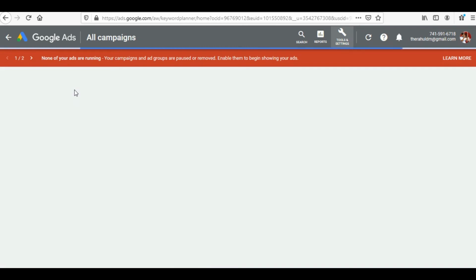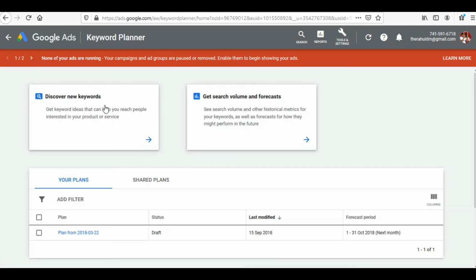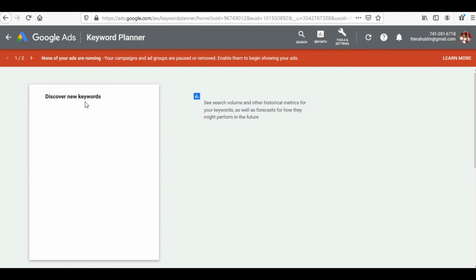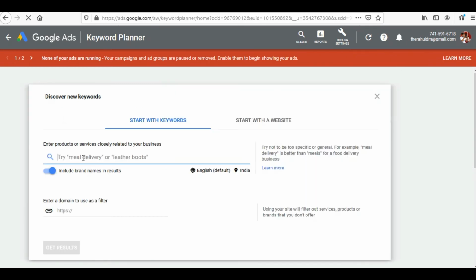It is going to offer me two options. The very first one would be to discover new keywords, when I want to identify new keywords which would be relevant to my business. And the second one is that I have an existing list of keywords with me, and for every keyword I just want to find out what the search volumes are in some predefined period of time. So in order to search for new keywords, I'll simply click on discover new keywords and I would try to give some relevant idea of my business.